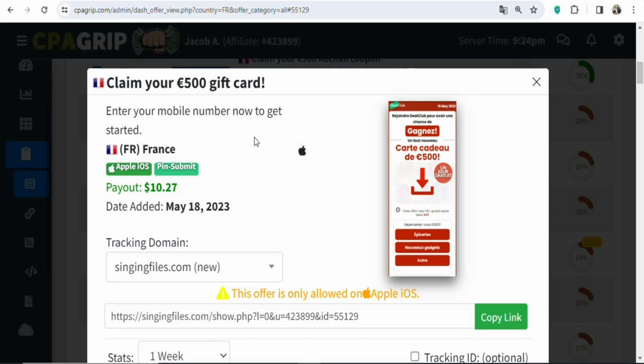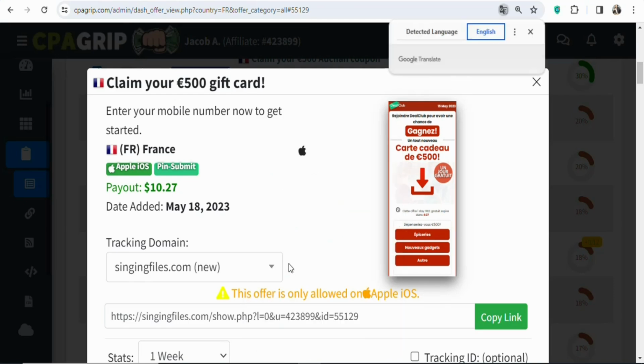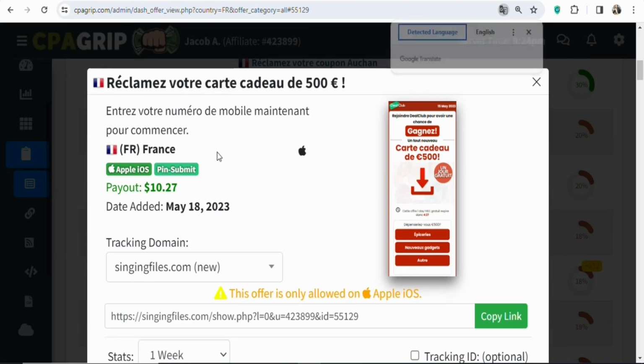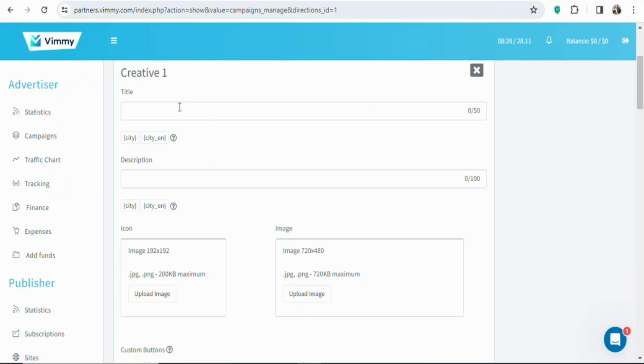To translate it, just right click on it. Once you right click on it, you're going to select translate to English. Once that is done, select detected language. As you can see, it has been translated back to its original language, that is French. Once you translate it, now you can copy the title of the offer. Just highlight and copy it. Once you highlight and copy it, you're going to come back and then paste it as your ad title. As you can see, that has been done.